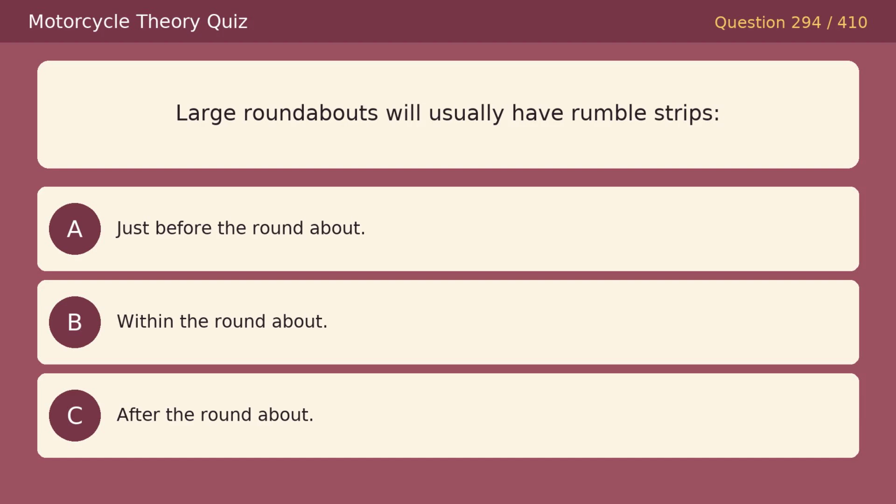Large roundabouts will usually have rumble strips. Option A, just before the roundabout. Option B, within the roundabout. Option C, after the roundabout. The correct answer is A, just before the roundabout.